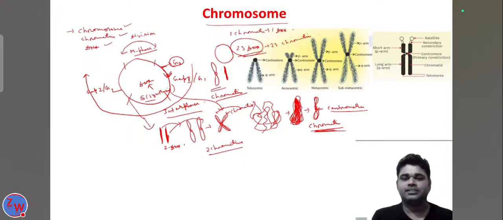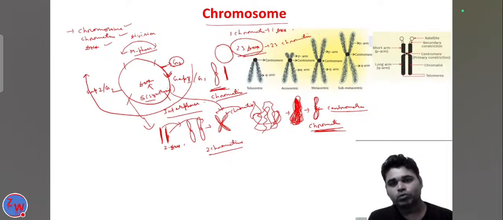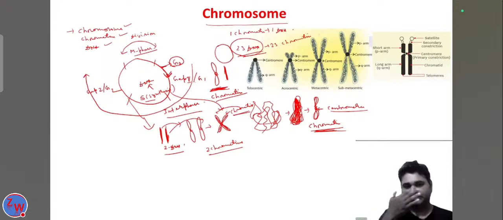That means in the G1 phase, the chromatin looks like this. In that, one DNA is present, and from the one DNA, it forms one chromatin, and at the middle, it is called the centromere. In the S phase, because the DNA is synthesized, that means DNA replication occurs. That means from one DNA, two DNA are formed. And from the two DNA, obviously two chromatins are formed, and two chromatins are again joined together. So now each one is called a chromatid. This is one chromatid, this is another chromatid, and they are called the sister chromatids.